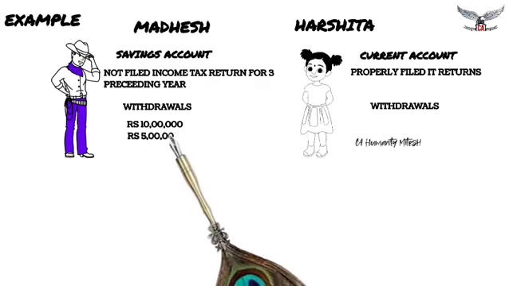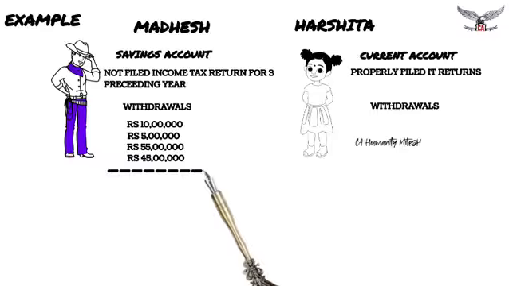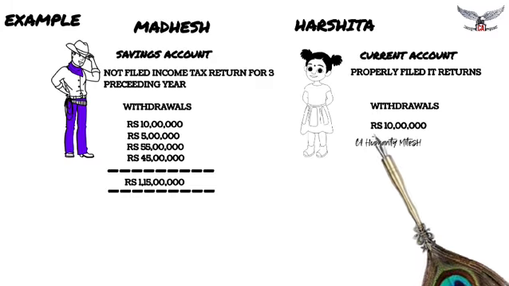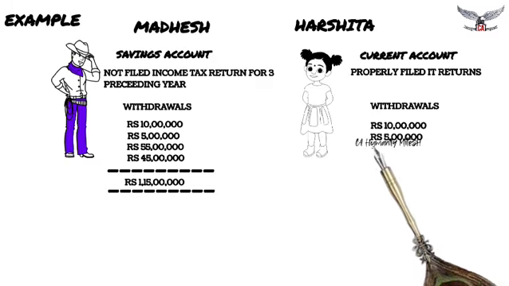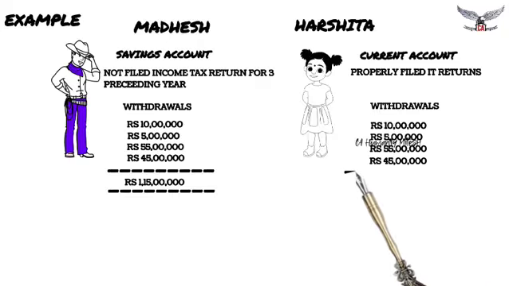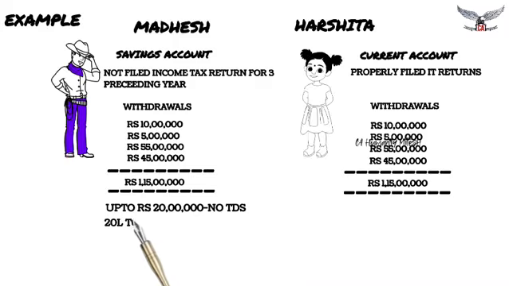Even though the cash withdrawals made by these two are the same, the TDS rate is not going to be the same. For Madhesh, there will be no TDS up to the limit of 20 lakh, and there will be TDS at the rate of 2% for the cash withdrawal from 20 lakh to 1 crore. For cash withdrawal beyond 1 crore, the TDS rate is going to be 5%. On the other hand, for Harshita, there will be no TDS up to the limit of 1 crore, and TDS will be collected at the rate of 2% for cash withdrawal beyond 1 crore.